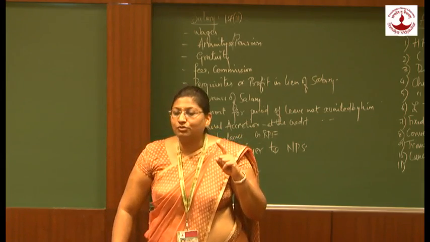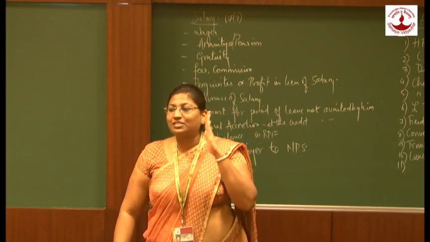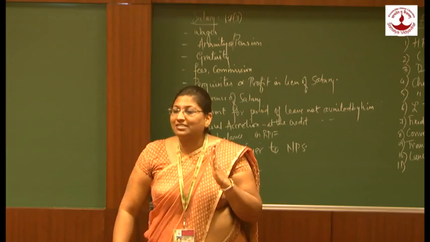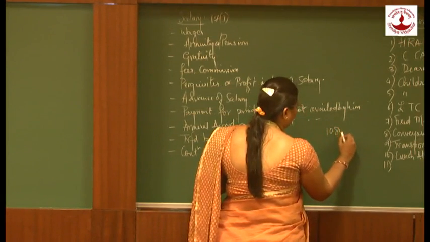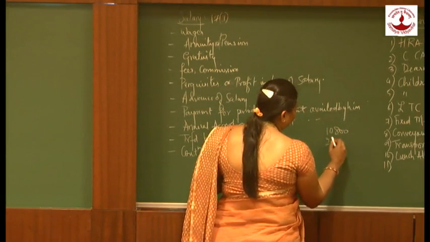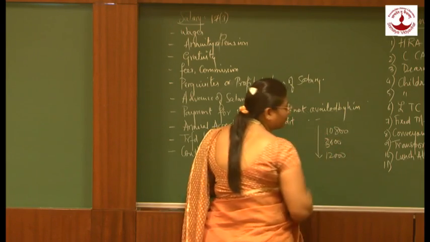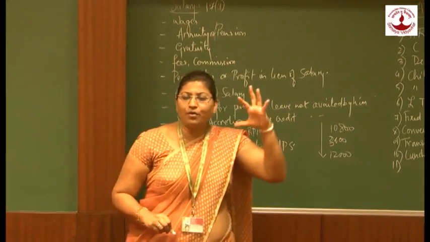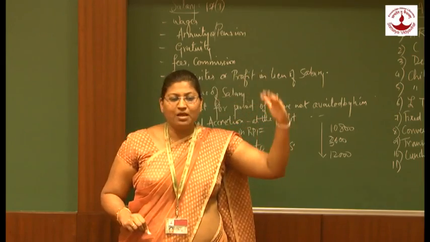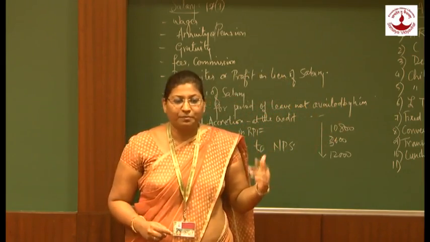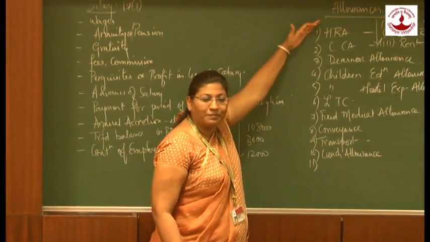Then 10% of the salary, 24,000 into 10%, comes to 2,400. So 6,000 less 2,400 gives me 3,600. Lower of the three amounts: we have 10,800, then 3,600 and 12,000. The lower amount is exempted. How are we going to compute this? We write HRA received, less exempt, and the rest of the amount will be taxable. This covers section 10(13A), which covers our HRA.